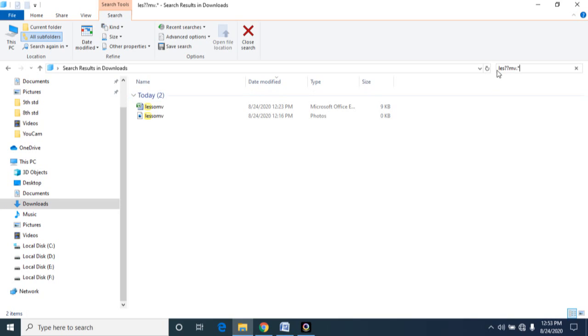In the name, I know it starts with LES, and I don't know two letters, but I know the ending will be MB. So what will the system do? It will search for all the files starting with LES and ending with MB, and it will also retrieve all the file formats. See here, in this name I have both an Excel file and also a BMP file. So all are listed here.